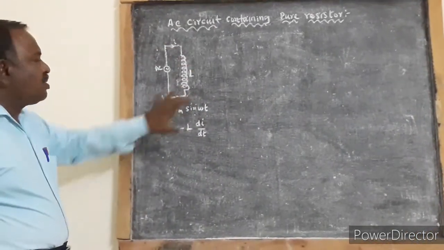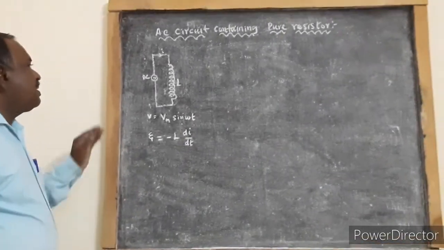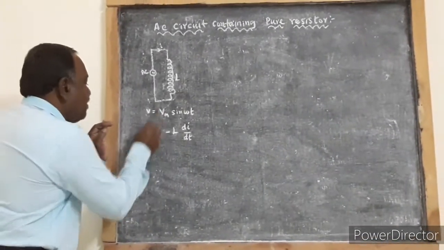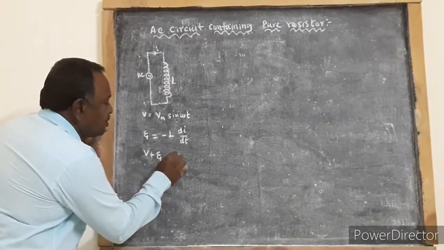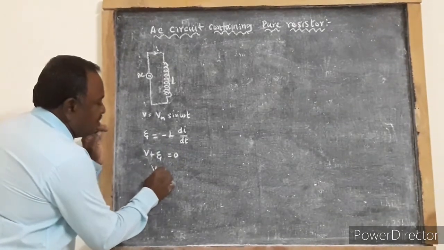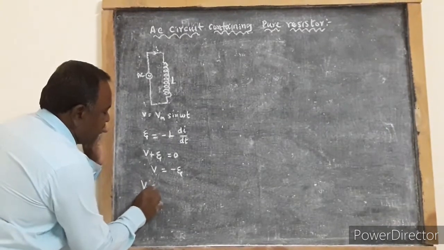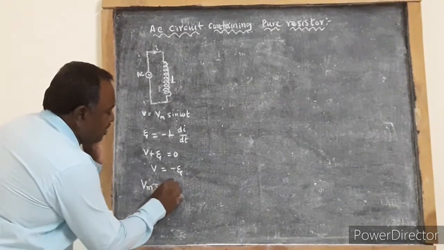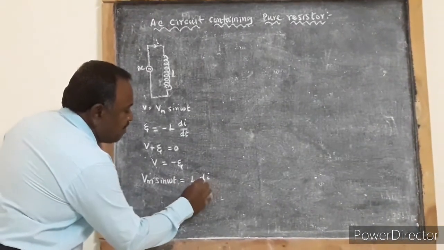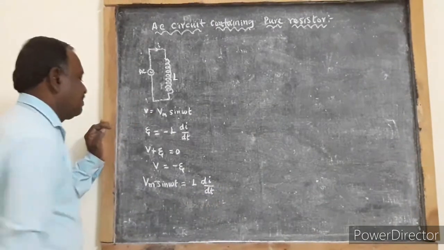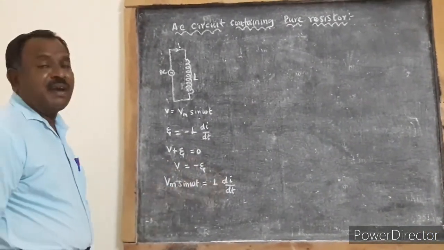Since this circuit is a closed circuit, we can apply Kirchhoff's second law, the loop law. As per Kirchhoff's second law, we will have V plus epsilon is equal to 0, or V is equal to minus epsilon. That is Vm into sin omega t is equal to L into di by dt. From this expression we can derive the expression for the current.